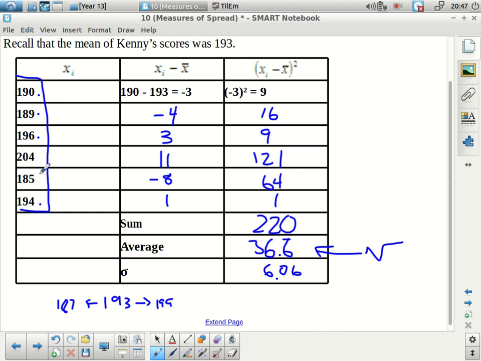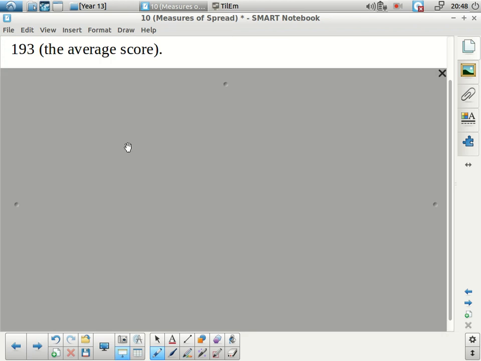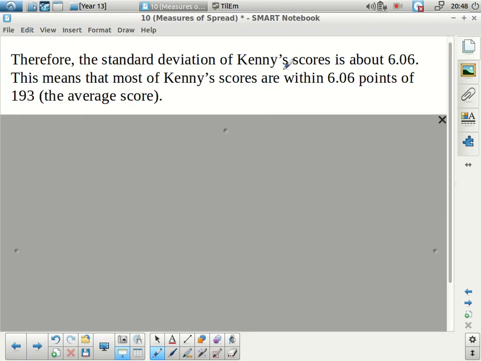Now again, this is a very small list. But as the list gets bigger and bigger, that's the idea we're trying to capture: how close to the average is that data. So to summarize, the standard deviation is 6.06, so most of his scores will be within about 6 points of the average.